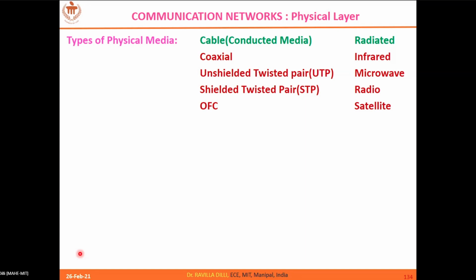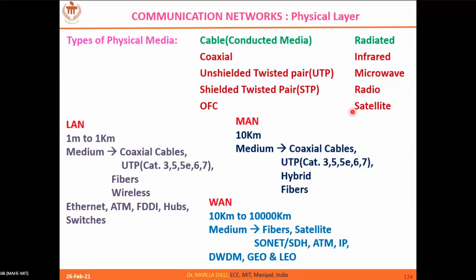Based on the cable, the supported bandwidth and attenuation vary. Similarly, if the medium is wireless, then what sort of frequencies are you going to use, whether infrared, microwave frequencies, or radio or satellite bands? That will be taken care of by the physical layer. And similarly, the kind of network, whether you are going to deploy a local area network, metropolitan area network, or wide area network, accordingly we decide the cables.